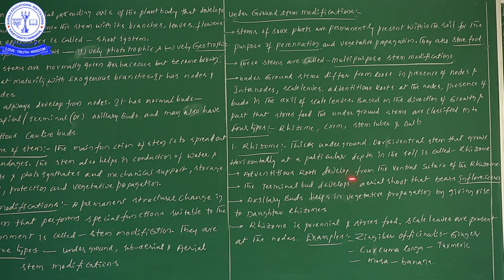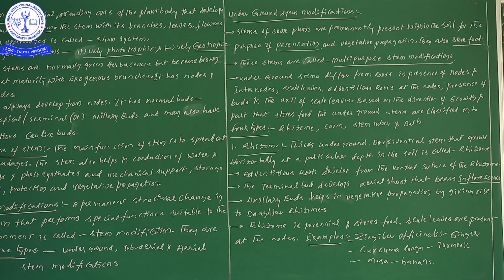Adventitious roots definitely develop from the ventral surface. Now axillary buds help in vegetative propagation by giving rise to daughter rhizomes.